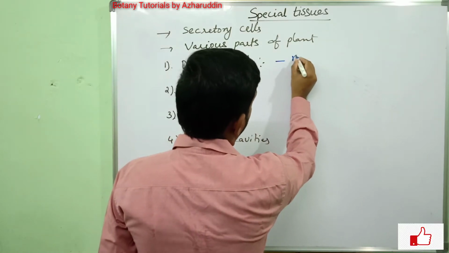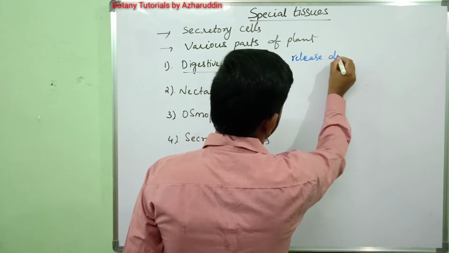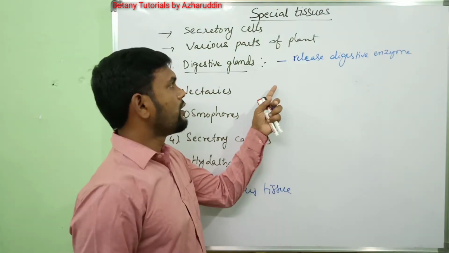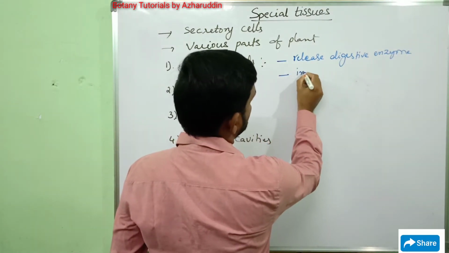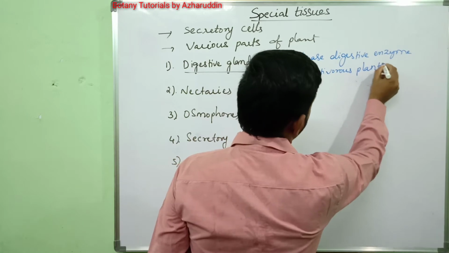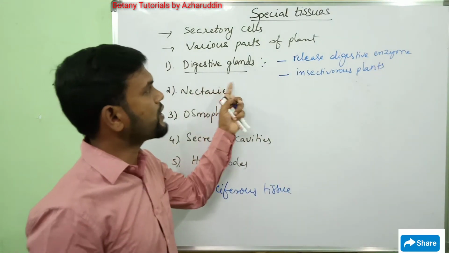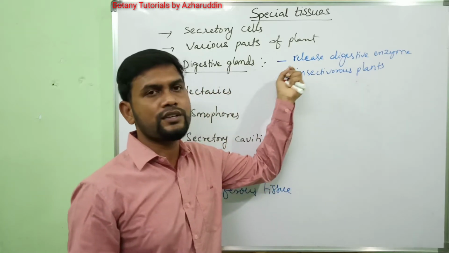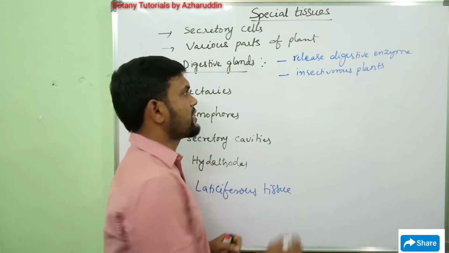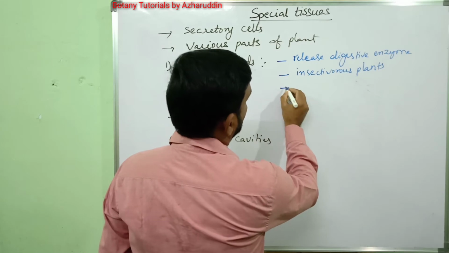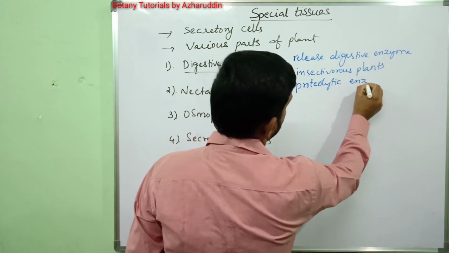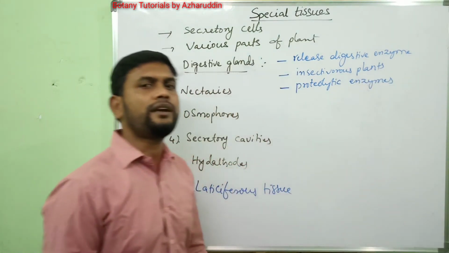They are found in insectivorous plants, and they produce proteolytic enzymes. These proteolytic enzymes help in digestion of proteins.